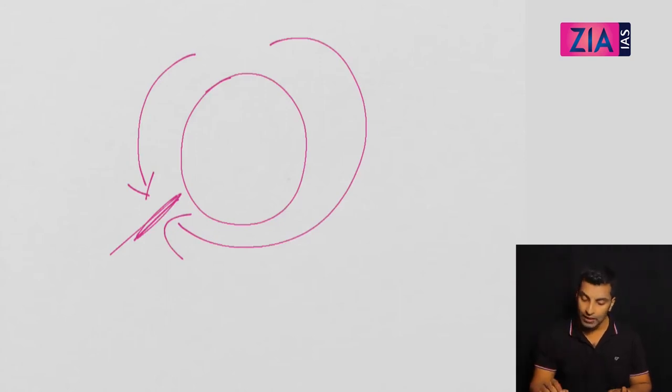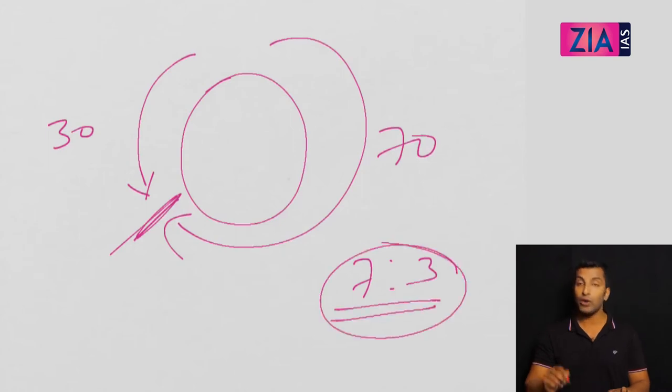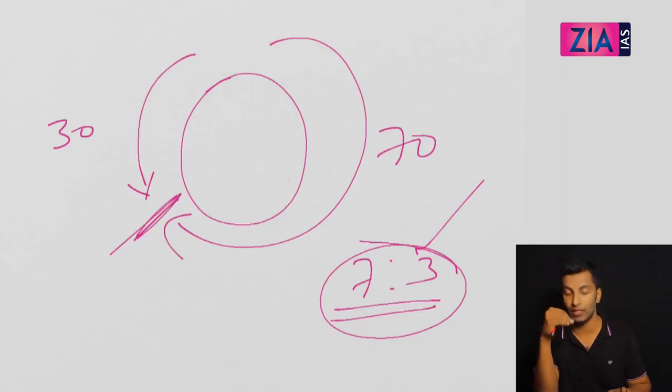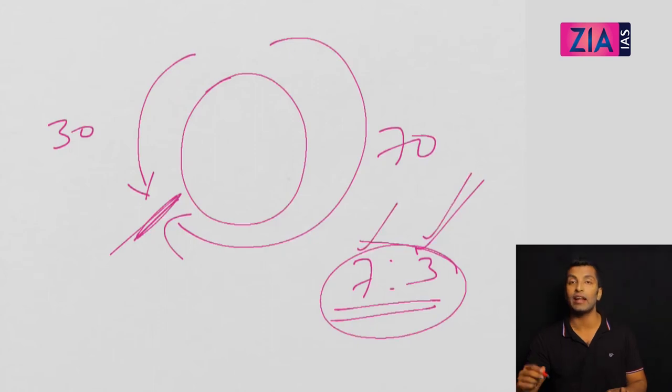Now if I am telling you one person is at 70 km per hour and one person is at 30 km per hour, we know the speed ratio is 7:3. So if I am telling you 100 rounds, we can get the distance traveled by each person. It will be divided in the ratio 7:3, so 70 and 30 rounds. So 100 rounds together covered means 100 meetings. If you know the speed ratio, you get the distance covered by each person: 70 rounds by the faster person, 30 rounds by the slower person. I hope this is clear.